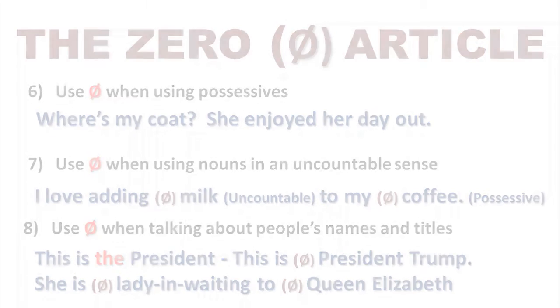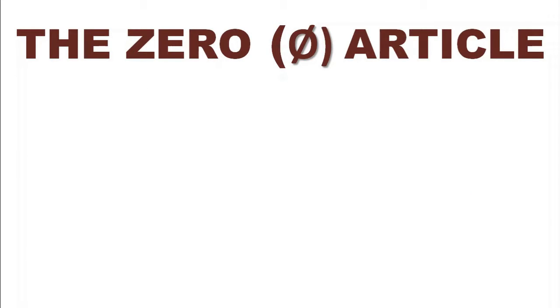And that's it. That's when we decide not to use an article and select the zero article option. So there's 8 different rules there, and we have to kind of think about them all. And that's why it can get quite complicated. But mastering the zero option is actually key to using articles correctly when using English.